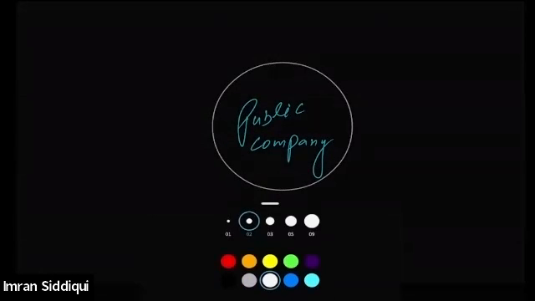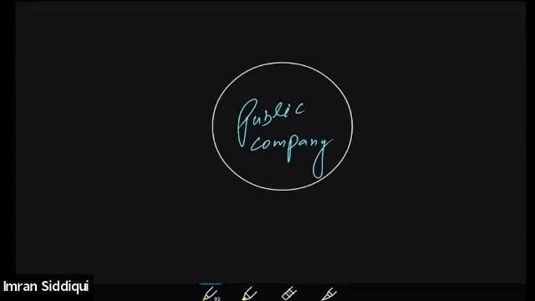So first of all, let's understand the public company on the basis of the capital. So Companies Act 2013, first of all, says that when it defines the public company, any company which is not a private company will be considered a public company.